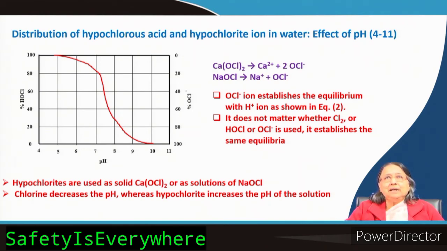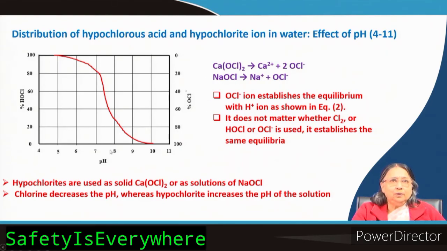Then in the restaurant, when we asked for a glass of water, we used to put a few drops of it there and wait for some time, then we drank the water. That is because it is also sodium hypochlorite of a certain percentage, and when we add it, it will disinfect the water, and then it will be safe for drinking. I remember in our childhood days we used to do this.